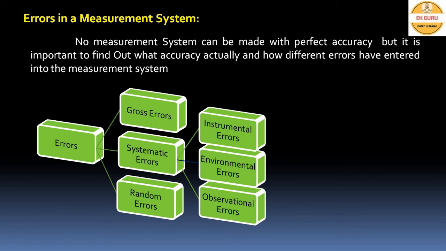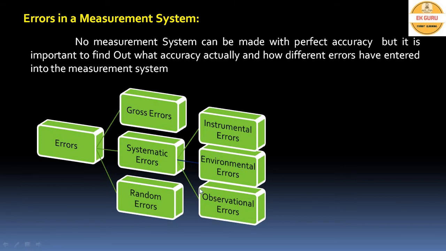The errors are categorized into the following. The first one is gross error. The gross error is mainly because of the human mistakes while reading, recording, and calculating the measurement result. And the second one is systematic errors. As the name indicates, these errors are caused by the system. Again, these are categorized into three types. System means the instrument as well as the area surrounding the instrument, which we call the environment of that instrument.